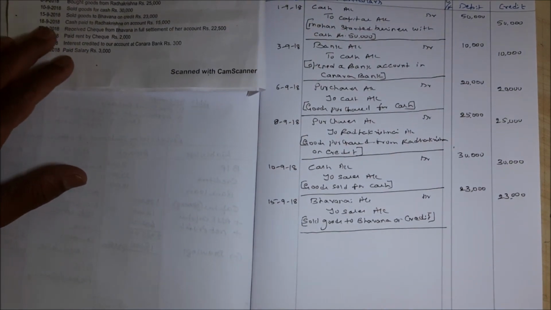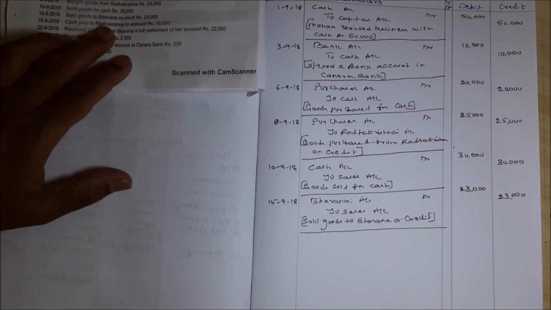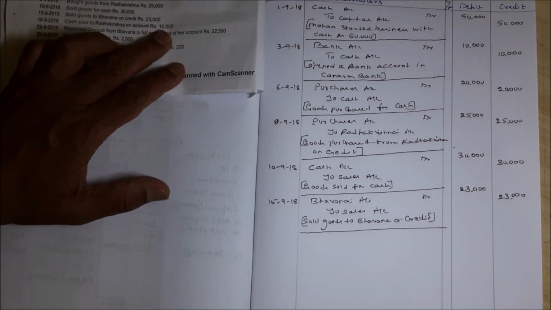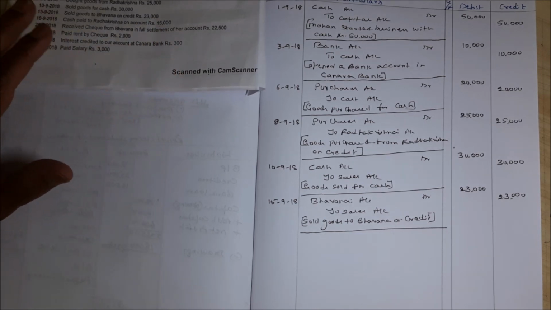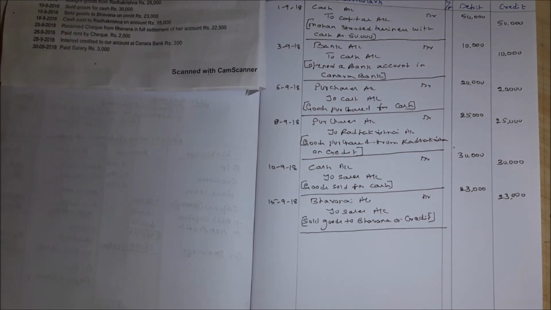Now 18/9/2018 cash paid to Radhakrishna on account 15,000. Earlier we have purchased from Radhakrishna rupees 25,000. We are paying him how much again now? 15,000. That means we are making part payment.